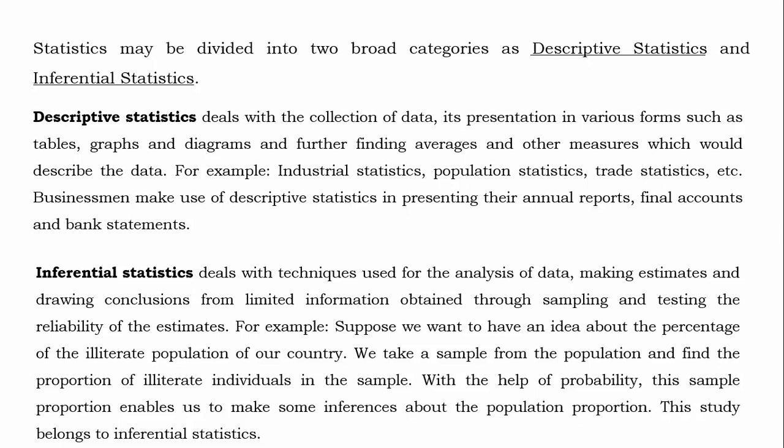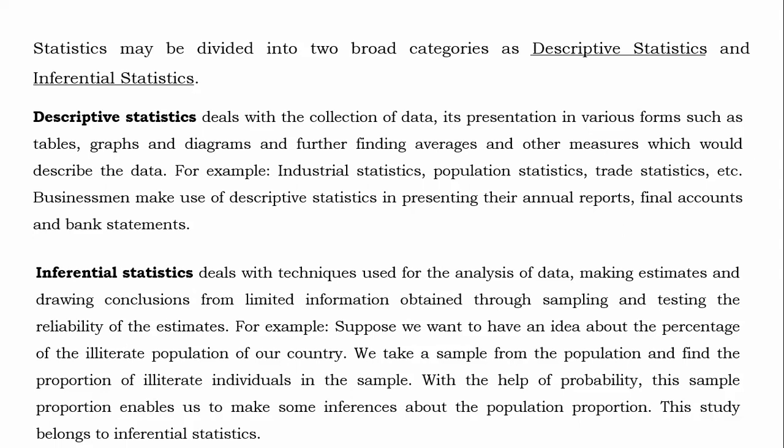For example, suppose we want to have an idea about the percentage of illiterate population of our country. This population is going to contain billions of entities, and it is very difficult to study it completely. So we take a sample from this population and find the proportion of illiterate individuals in the sample.